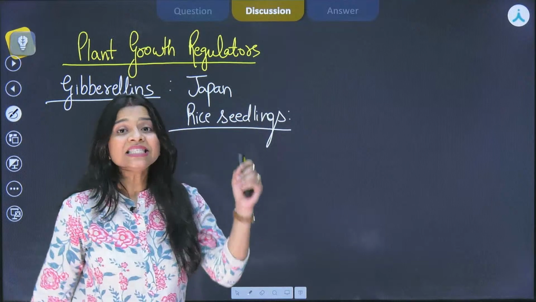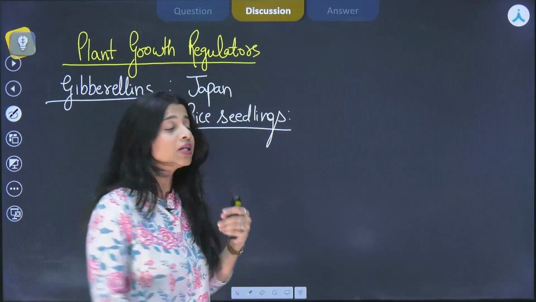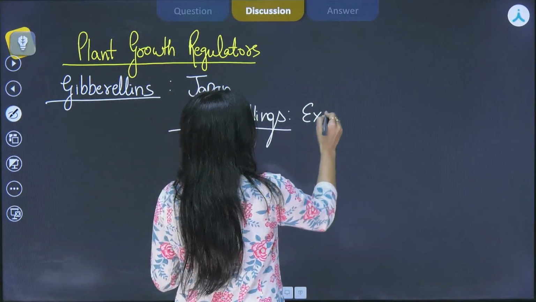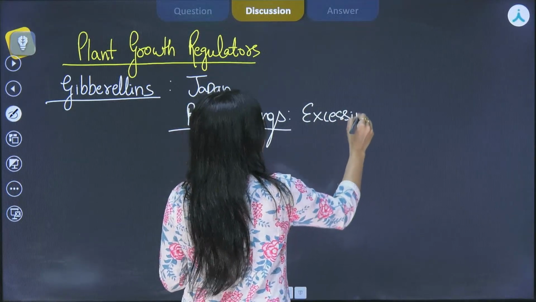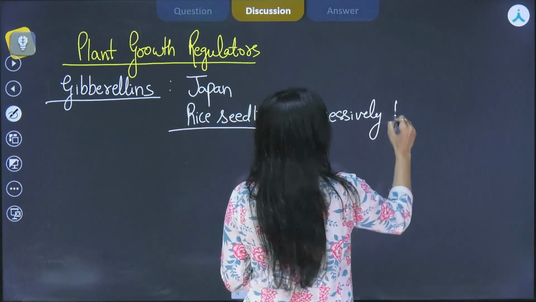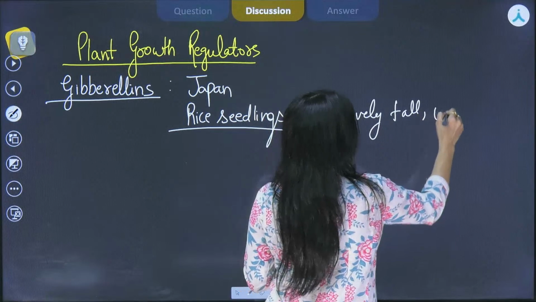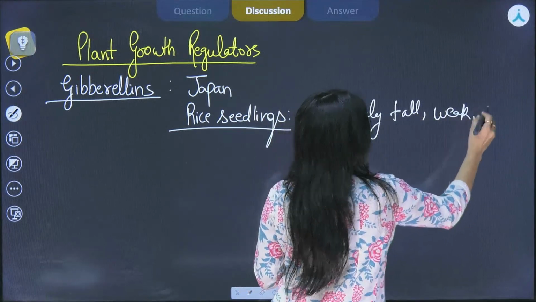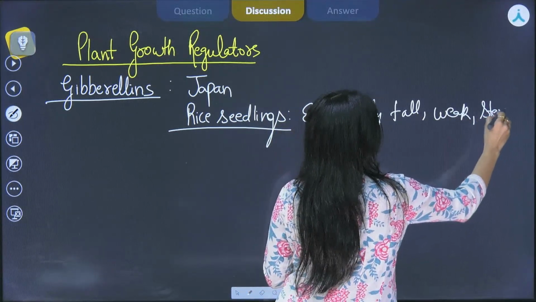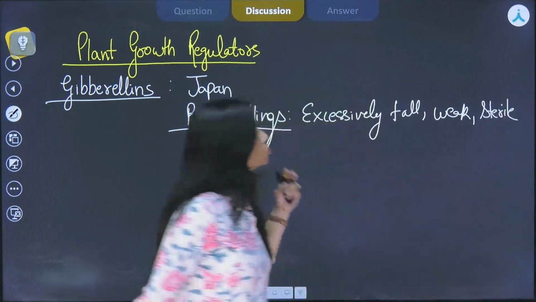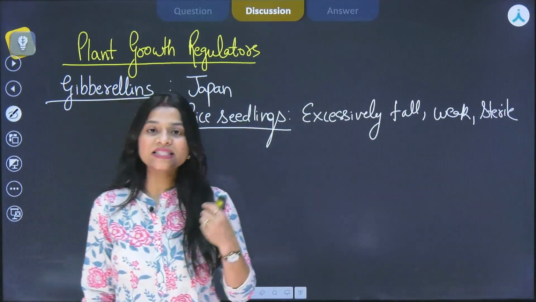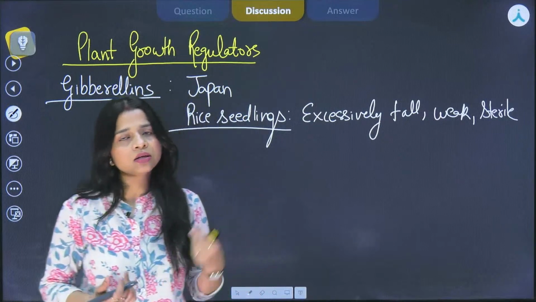And what was the defect in these seedlings? The defect was they grew excessively tall, they were weak and also sterile. So such kind of seedlings were growing in the fields in Japan.